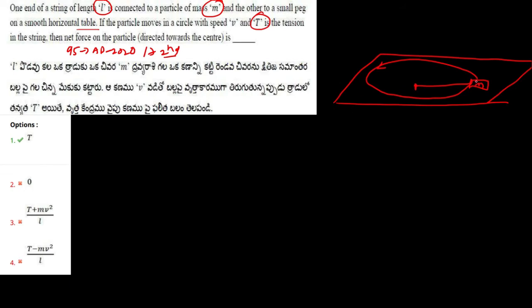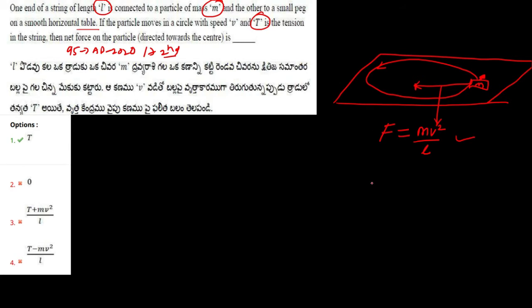Now we have to calculate the net force on this particle. We know that the force on the particle, here centripetal force is acting, so F will be equal to mv square upon L. This is our force. But if you look into the options, there is no option as F equals mv square upon L.